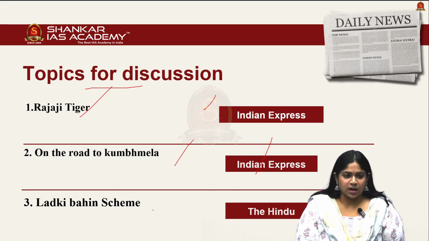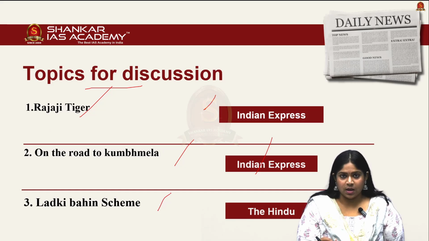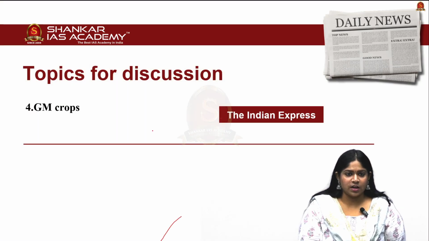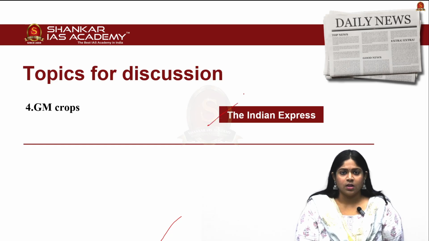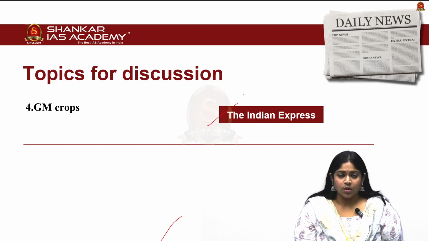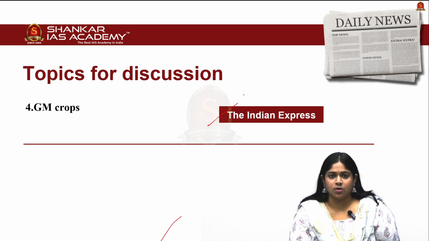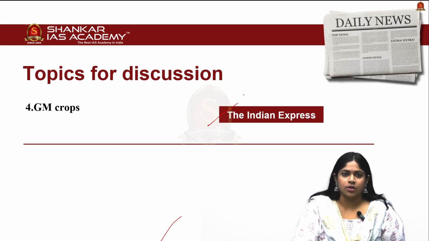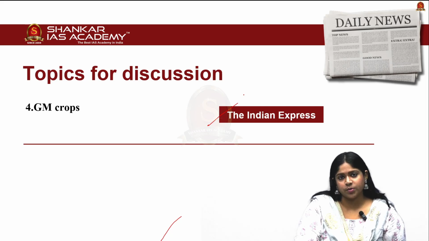The next article, titled Ladki Bahin scheme, talks about the vital scheme of Maharashtra, which is important for women empowerment, and this article is from the Hindu. And the final article, titled The GM Crops, discusses the concerns related to GM crops, and we'll be seeing basics on it. This article is from the Indian Express. So without much further delay, let's get into the articles discussion one by one along with a prelims practice question.